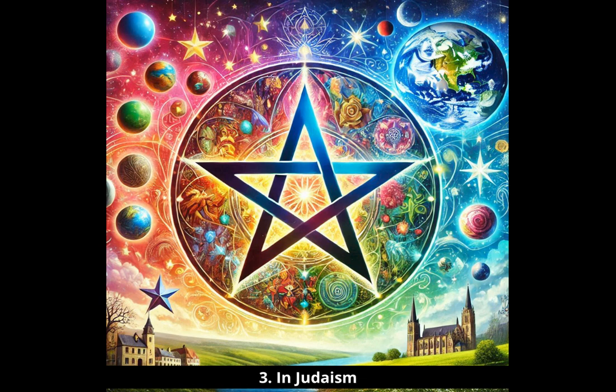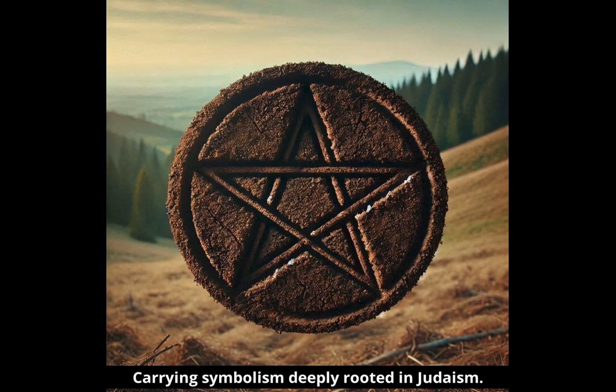3. In Judaism, the hexagram refers to the shield of King David and is one of the most recognizable symbols of Judaism. The six-pointed star is a symbol of divine protection in Judaism, carrying symbolism deeply rooted in Judaism. Using the hexagram, religious usage, primarily used in Judaism, where it is known as the Star of David.